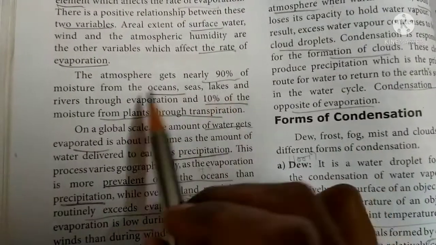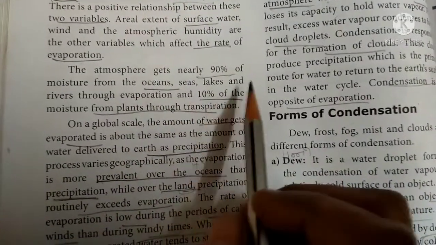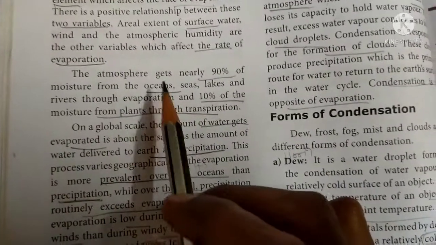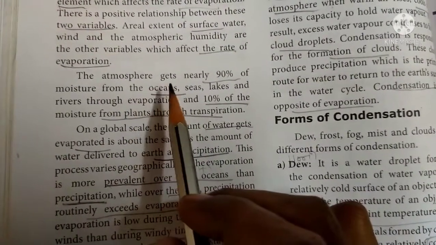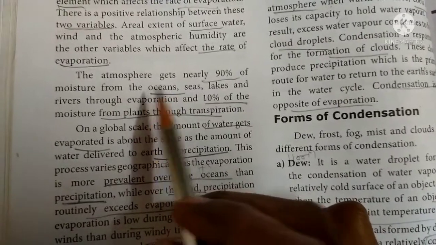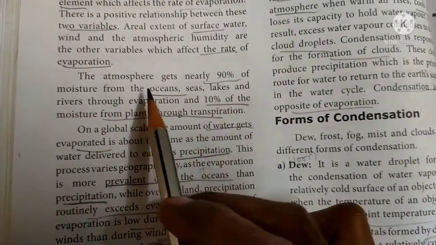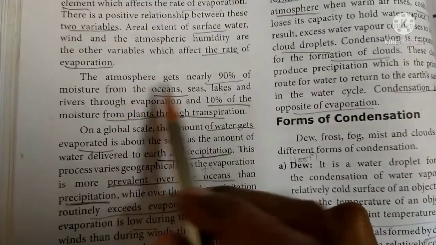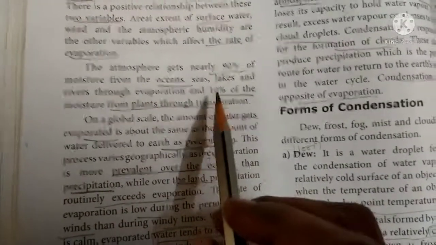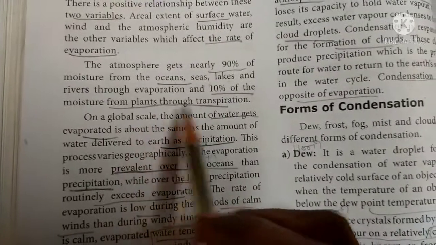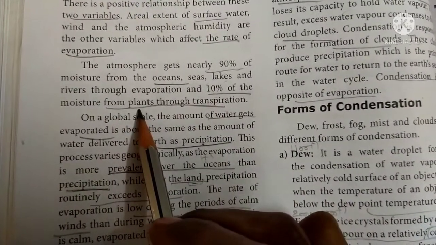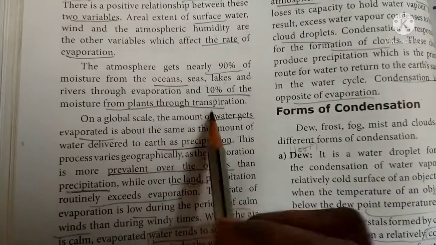The atmosphere gets nearly 90% of its moisture from oceans, seas, lakes and rivers through evaporation, and the remaining 10% of the moisture comes from plants through transpiration.